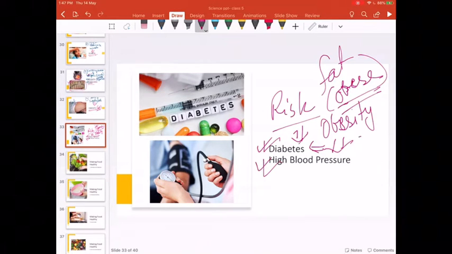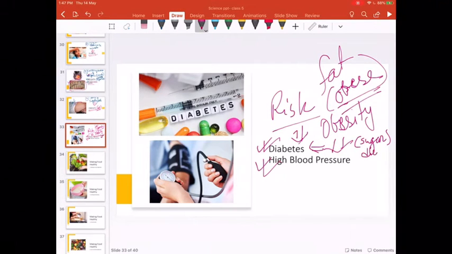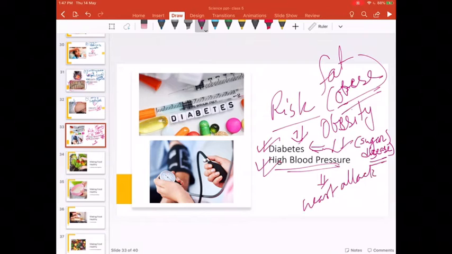Diabetes, that is, you might have heard your grandfather or grandmother or somebody saying, I have got sugar disease. So the amount of sugar level in the blood increases, which is very bad. And the blood pressure becomes high, which leads to the chances of heart attack. So these are the few bad effects of having junk food.